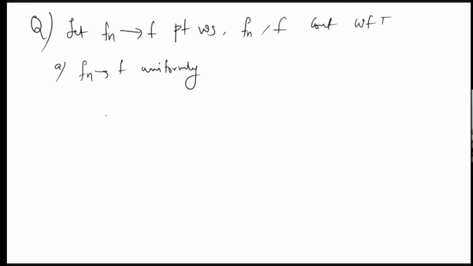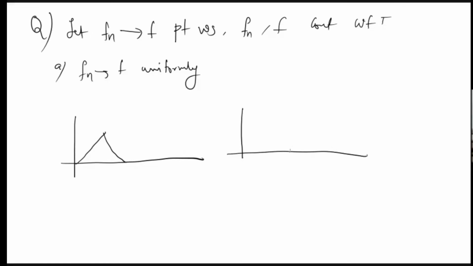So we have an example in our hand. This one, the first one, is continuous, even uniformly continuous. And this one. So here these functions are converging to 0 pointwise, and all f_n's are continuous, and f is also continuous. But we know that this f_n is not converging uniformly. So this option is wrong.